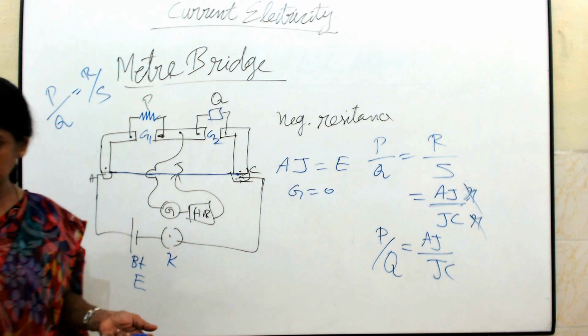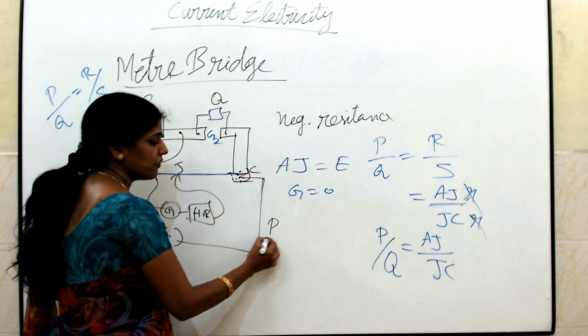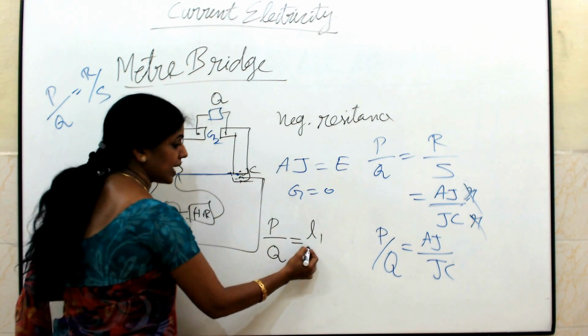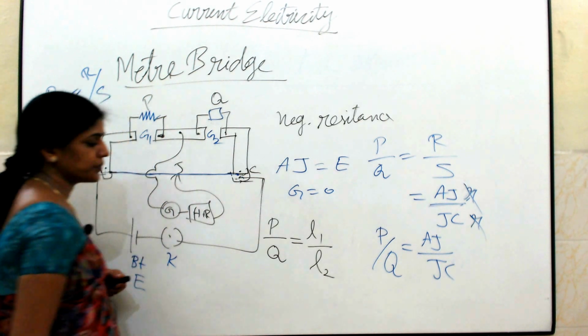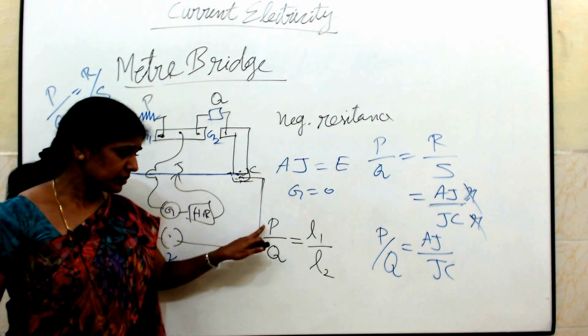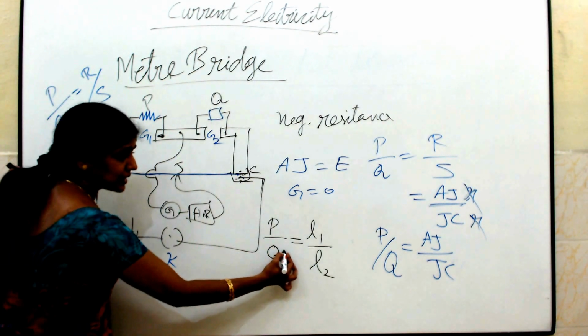Here, this AJ and JC are nothing but your balancing lengths. It can be easily found out by your graduated scale. Let AJ be L1 and JC be L2. So, by measuring these two, I found out the balancing lengths. And I know what P is, and Q, I don't know. Q is the known resistance we have given.